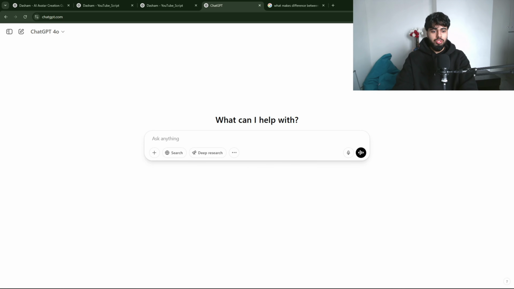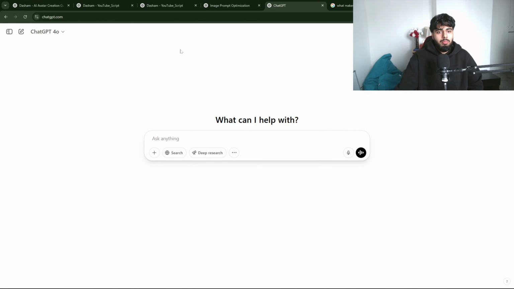Firstly, our aim is to generate some type of avatar, and for that we need a good prompt. So you don't have to ask someone, could you please give me some templates? I will tell you how to make good prompts as well, because without good prompts you can't generate good pictures, and the type of good prompt the AI could write for you, you couldn't. So that's why I'm going to tell you how you can use ChatGPT to make good prompts.